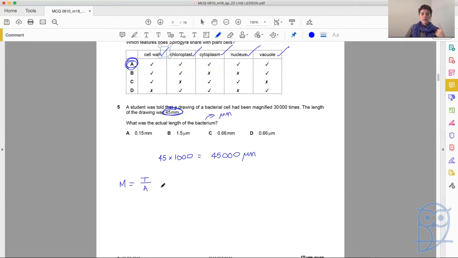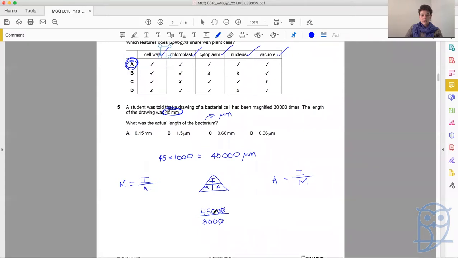So if we want to get actual, let's do our triangle as well, seeing how different people like different things. From the triangle or from rearrangements, we know that actual equals image over magnification. So in this case, it would be 45,000 over 30,000.